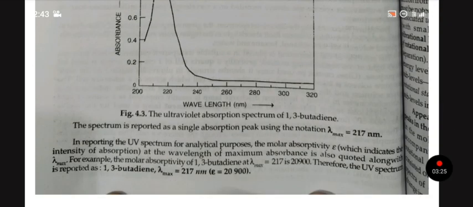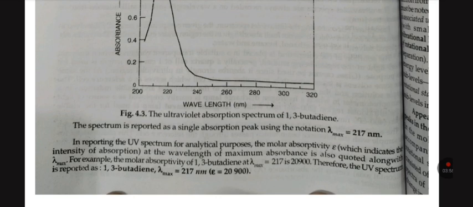In reporting the UV spectrum for analytical purposes, the molar absorptivity epsilon at the wavelength of maximum absorption is also quoted along with the maximum wavelength. For example, the molar absorptivity of 1,3-butadiene at lambda max equal to 217 is 20,900.